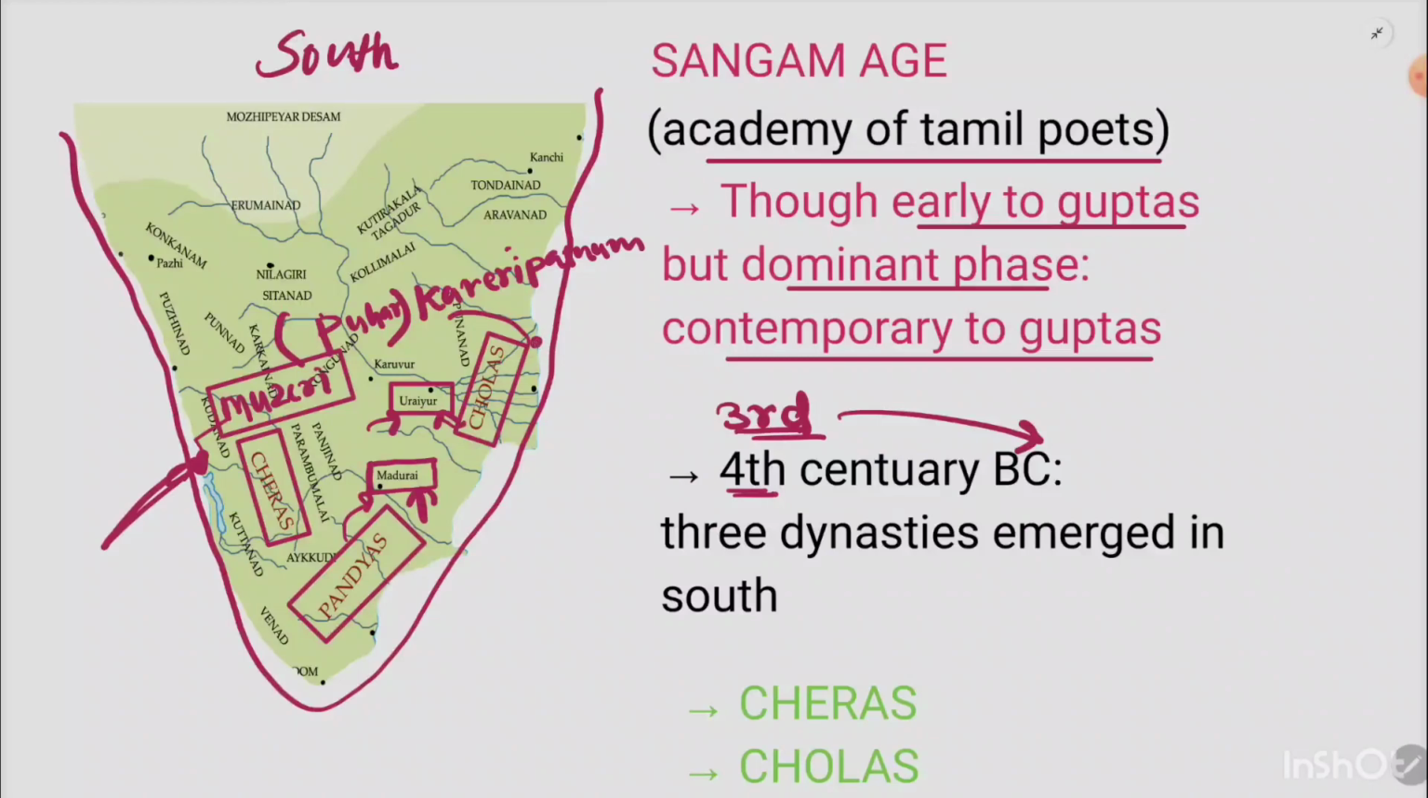I also told you that near the region of the Cholas there was Kaveri Patnam, which was another capital of the Cholas. It is also called Puhar, and Puhar was dedicated to Karikala, who is supposed to have founded this city. So this is it about the Sangam age.